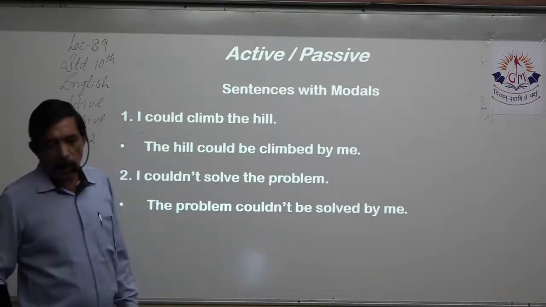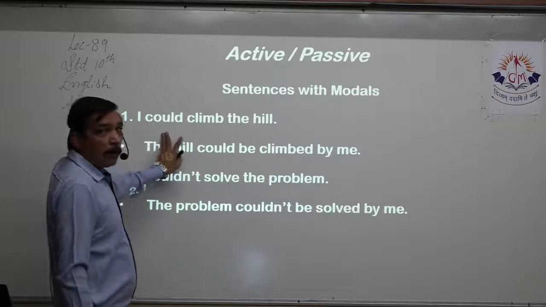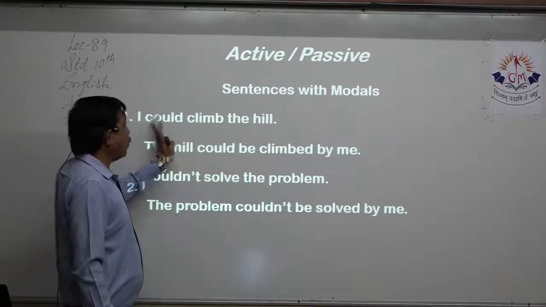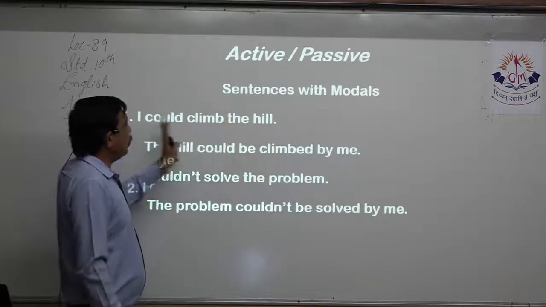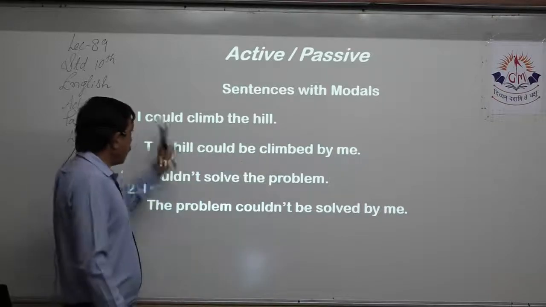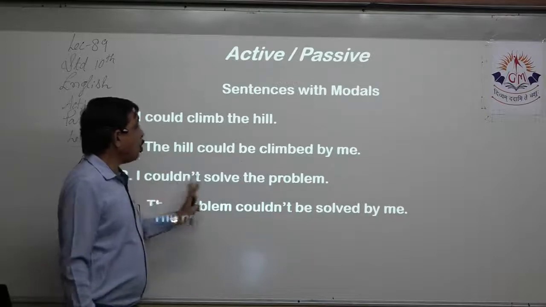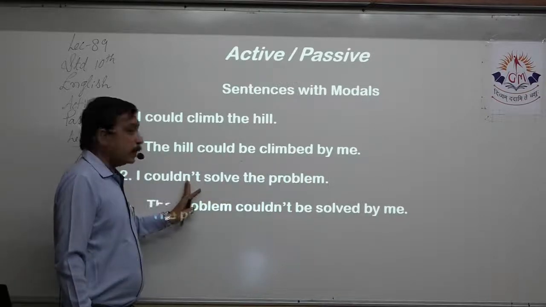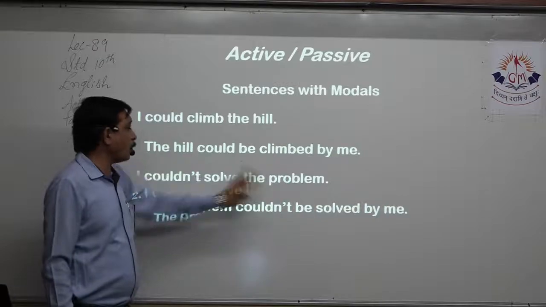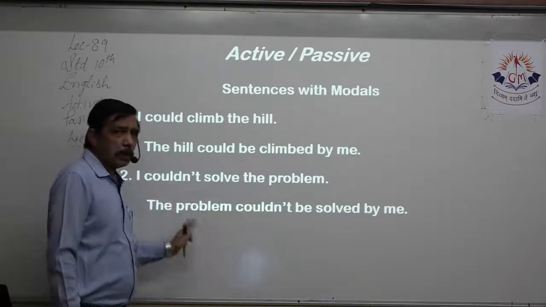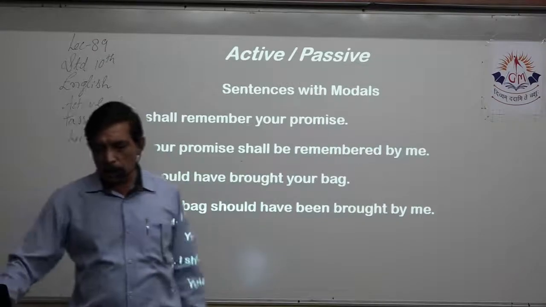Again, same things. I could climb the hill. Now here it is could, so I cannot change it to can. The hill could be climbed by me. The past participle of climb is climbed. I could not solve the problem. Only thing is could is there, but negation is also there. The problem couldn't be solved by me. I still don't change the modal. I keep it as it is.